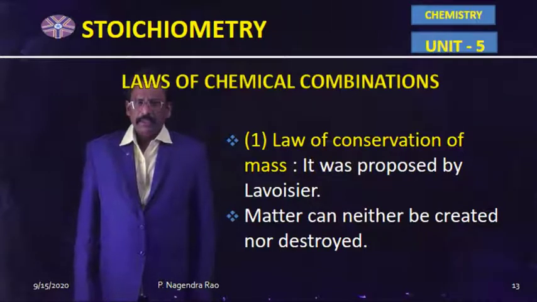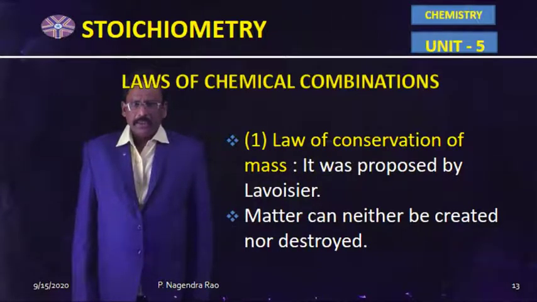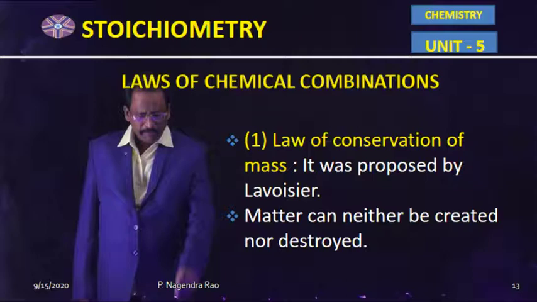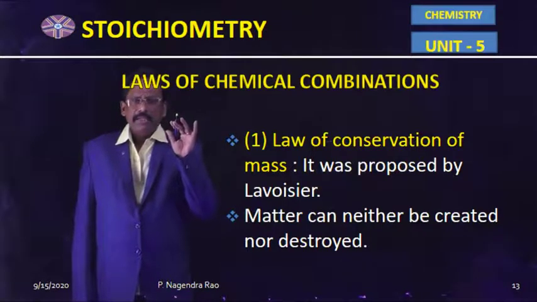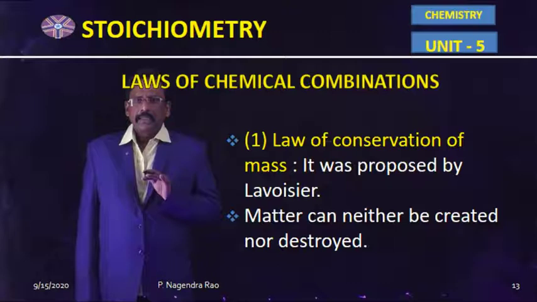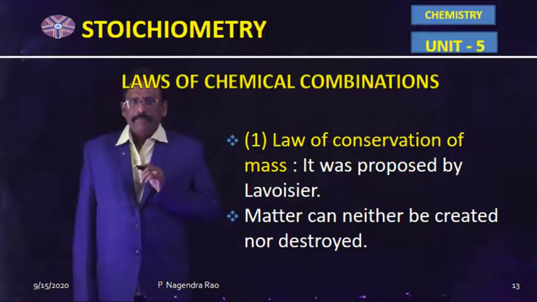Dear students, the next topic in the stoichiometry chapter is laws of chemical combinations. In the laws of chemical combinations, the first law is the law of conservation of mass. It was proposed by Lavoisier.